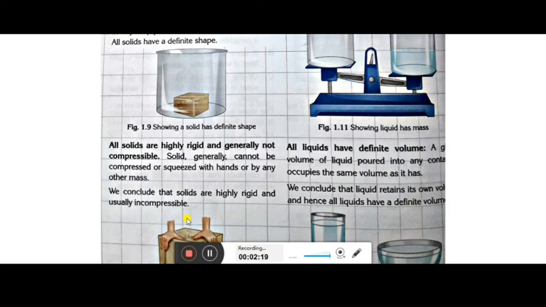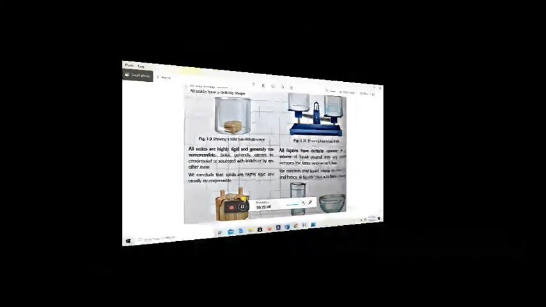Similarly, you might have a question in your mind about the rubber band. A rubber band can change its shape, but only when you apply pressure or stretch it. Otherwise, it will come back to its own position. So that also is considered a solid only. Don't get confused by some examples; they are also considered solids only.